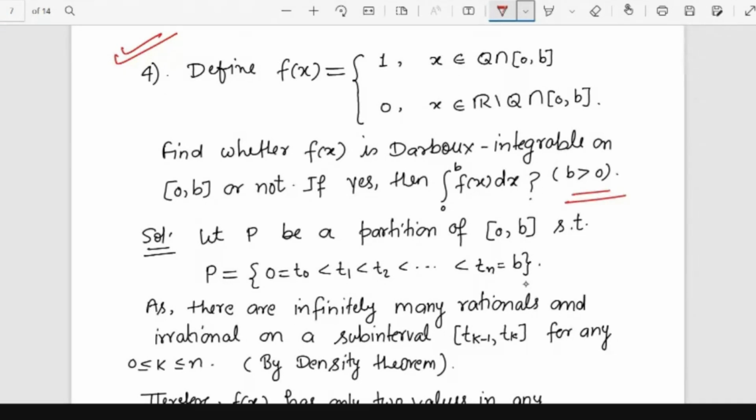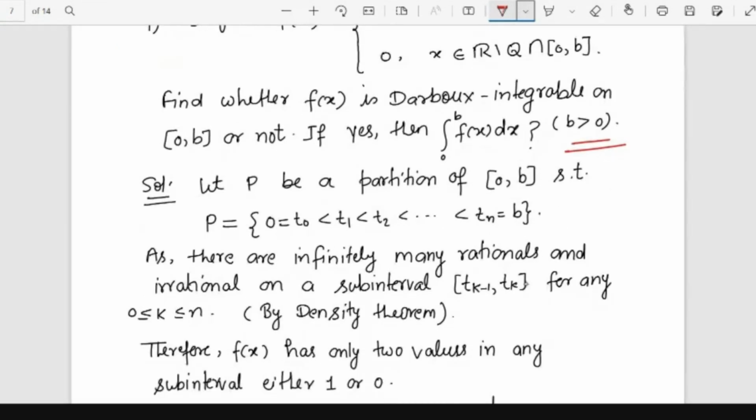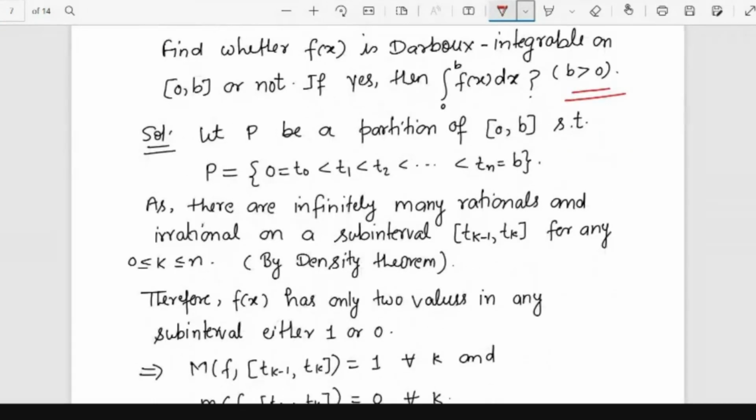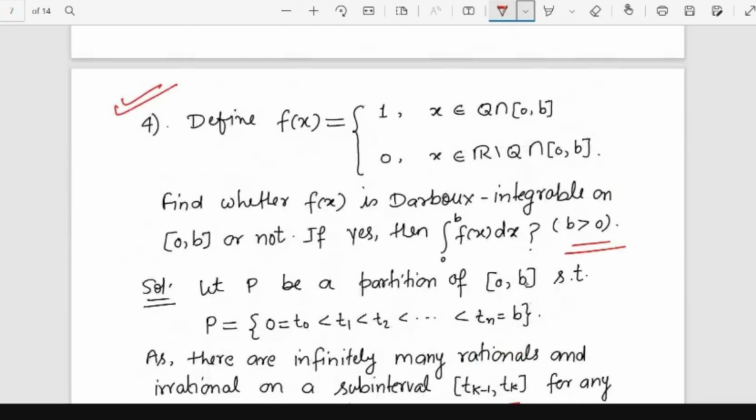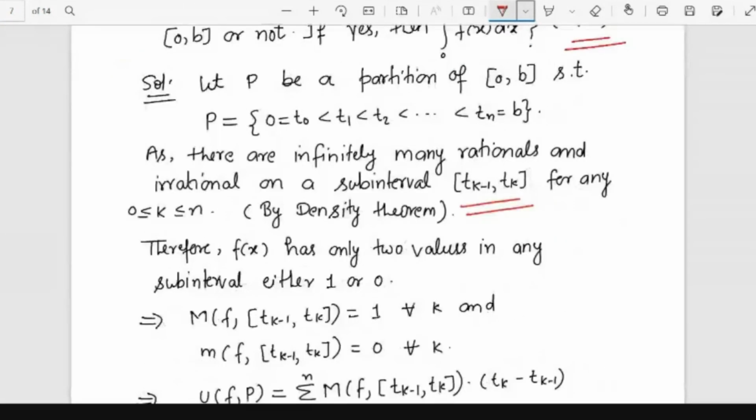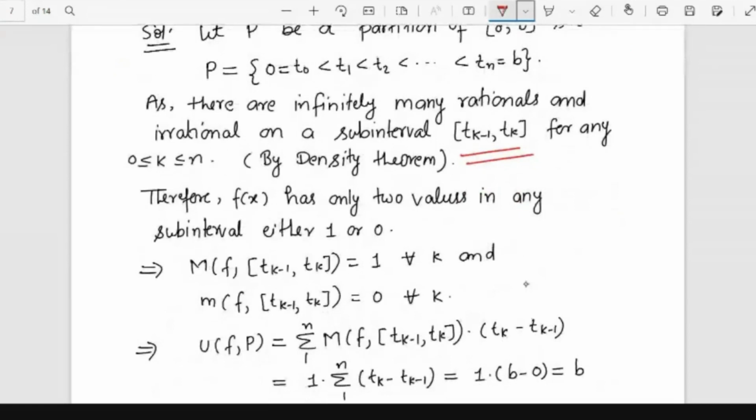b is greater than 0. So we take the partition of [0, b], and we know that there are infinitely many rational and irrational numbers in a subinterval, by the density theorem. This function takes 1 when x is rational and 0 when x is irrational. So by definition, f(x) has only 2 values in any subinterval, either 0 or 1.